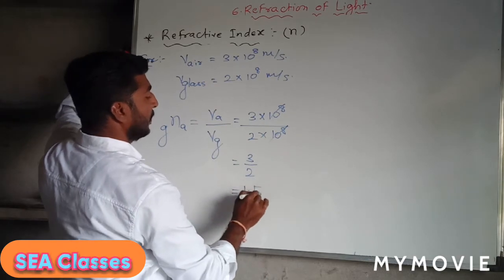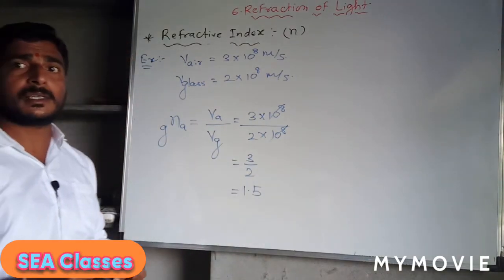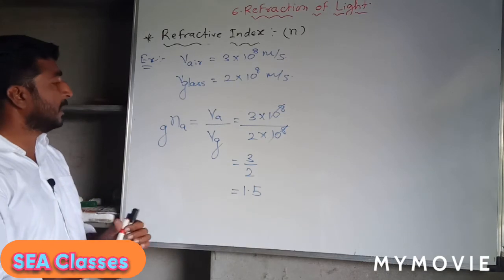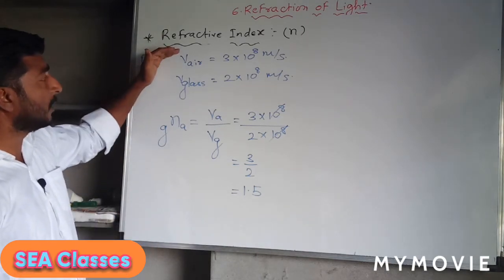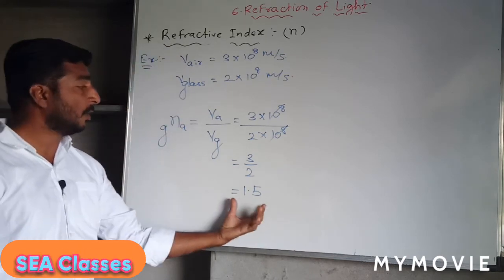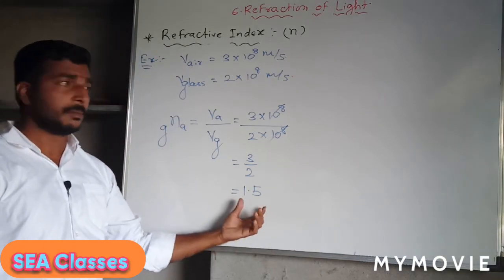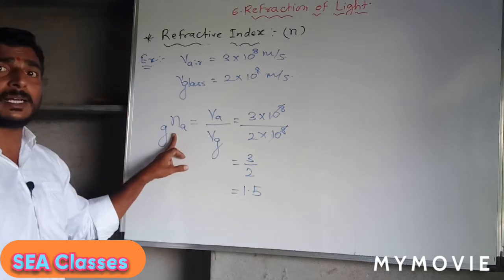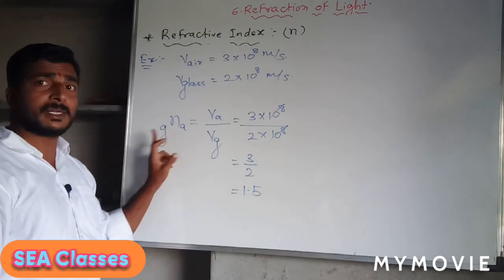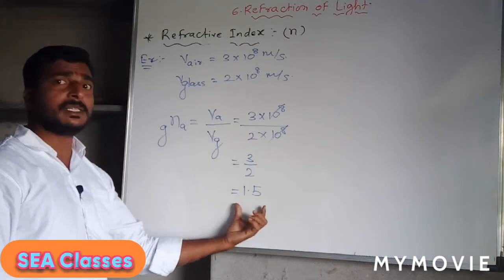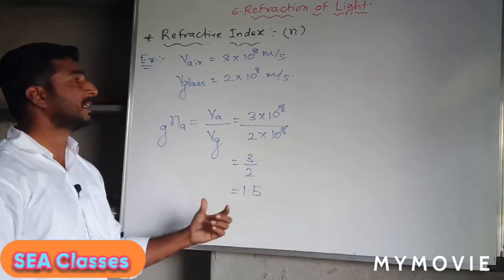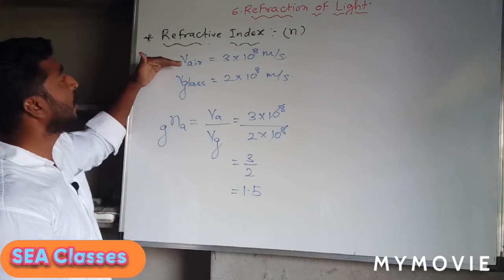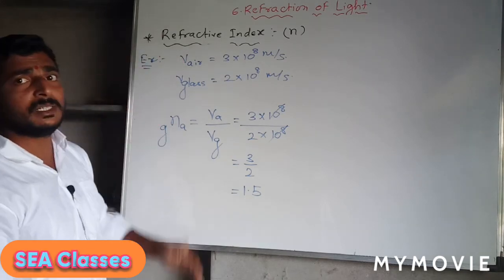So what we can say here is that the velocity of light in air with respect to glass is more by how much? 1.5 times. It means the refractive index of glass with respect to air is how much? It is 1.5. So 1.5 is the difference in the refractive index of glass with respect to air.